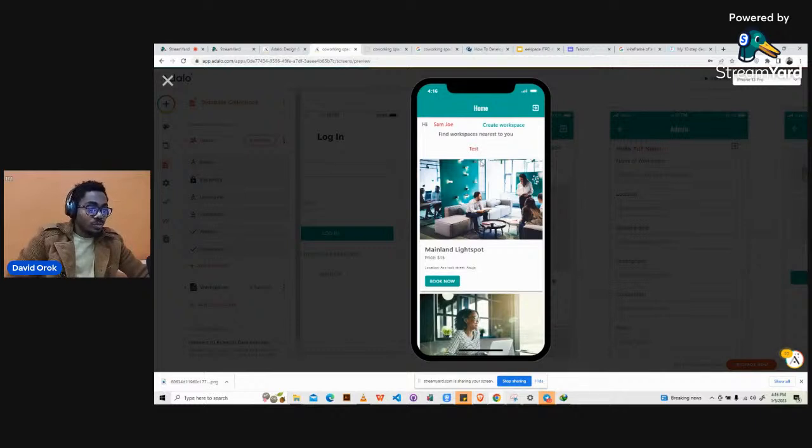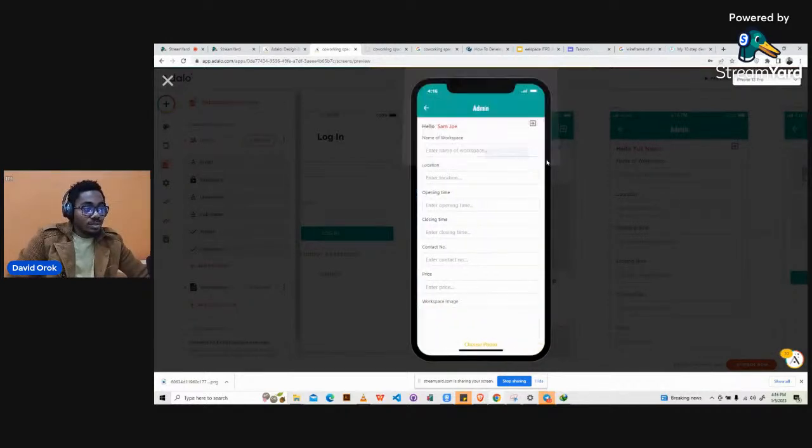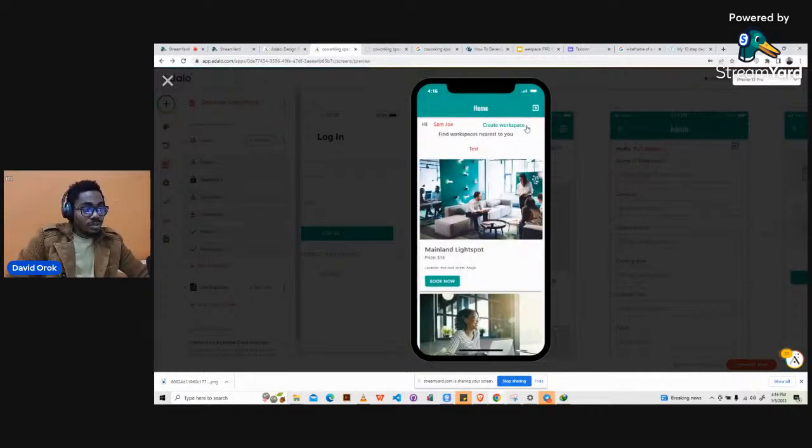A new user is not supposed to see how to create a workspace. It's only the admin that is supposed to be able to click here and go create a workspace. So we will take these things off, and then find workspace nearest to you. We're not concerned so much about the beauty of the platform right now, or the UI, the user interface. We just want to be sure that we can use the functions very well, the different tools, understand the logic, and make sure that everything works very well on the application.